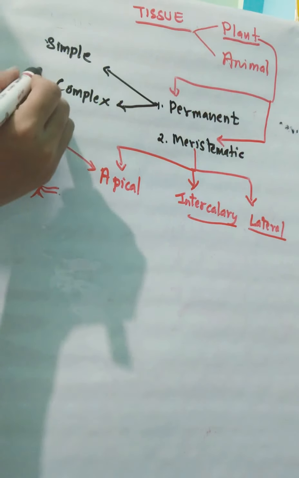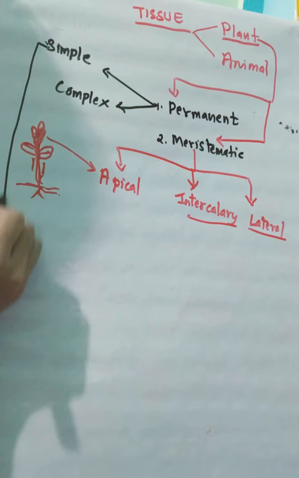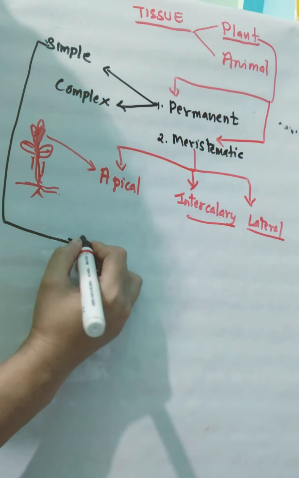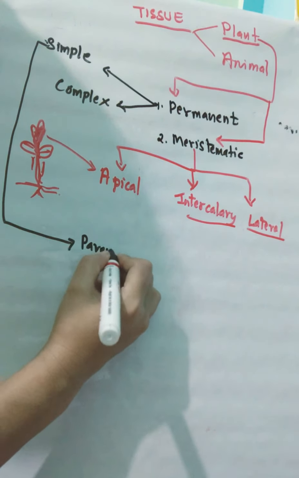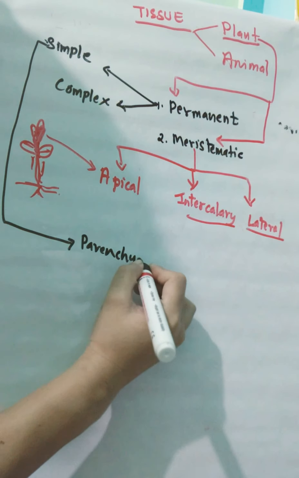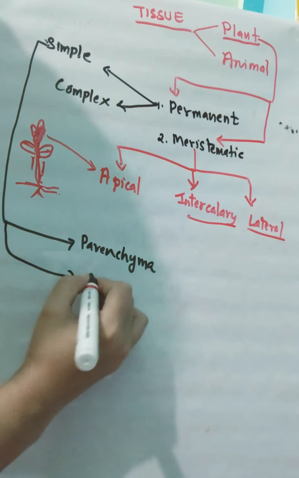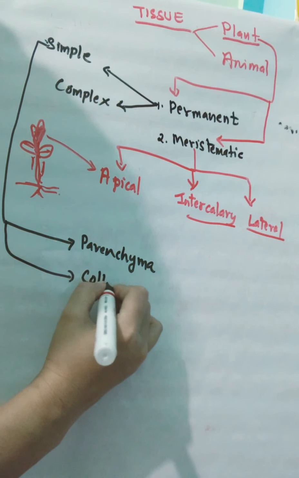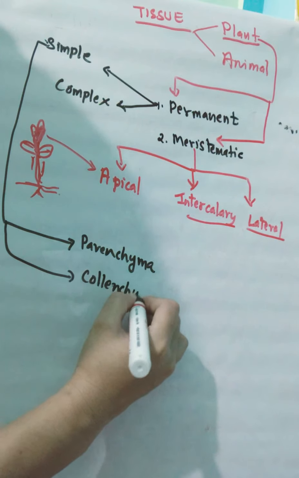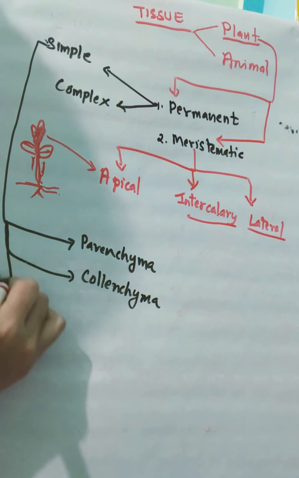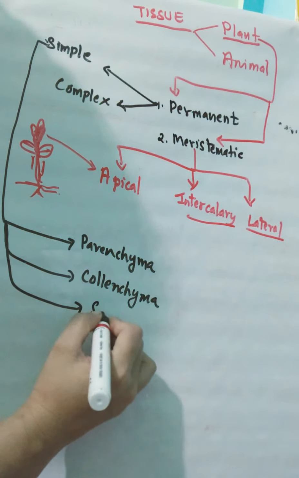Again, these simple permanent tissues are of three types. They are parenchyma, collenchyma, and sclerenchyma.